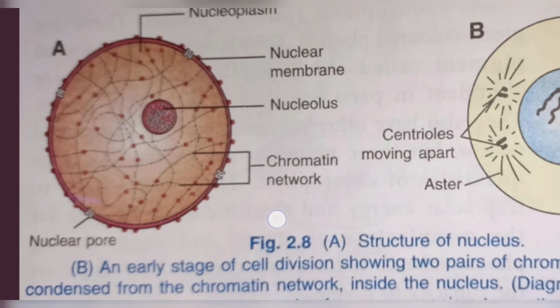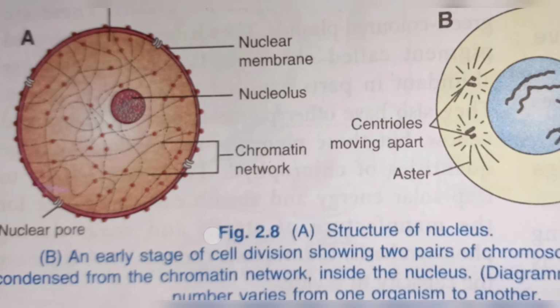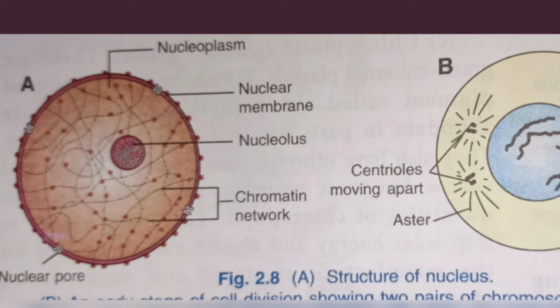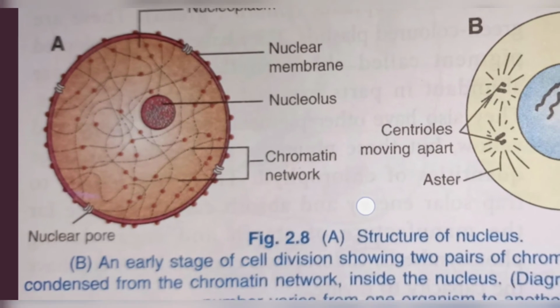Chromatin network, you say network, chromatin fibers also. They are thread-like structures; these are chromatin fibers. When cell division takes place, chromatin fibers become broad and thick, so at that time we can say they are chromosomes. This is what we read till now, but let me tell you the other parts of the nucleus also.